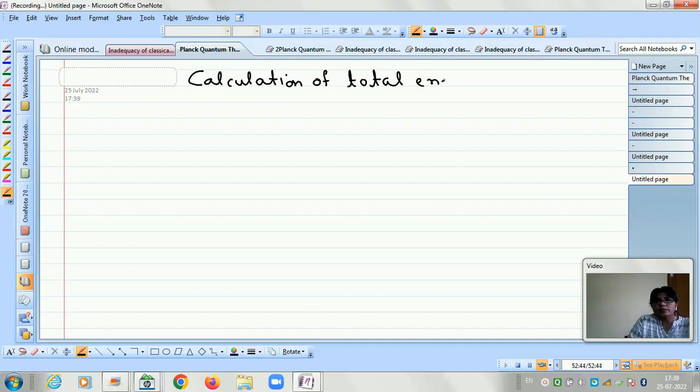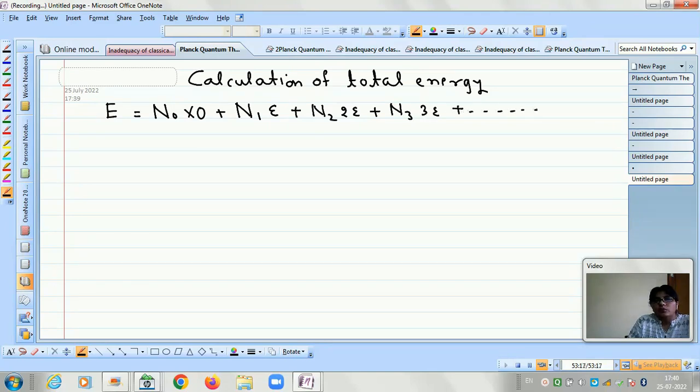Total energy, E. So how can we calculate it? E is equal to N naught into 0, because the N naught modes have 0 energy, plus N1 modes have the energy e, plus N2 modes have energy 2e, plus N3 modes have energy 3e, and so on. Now let us substitute all these values.